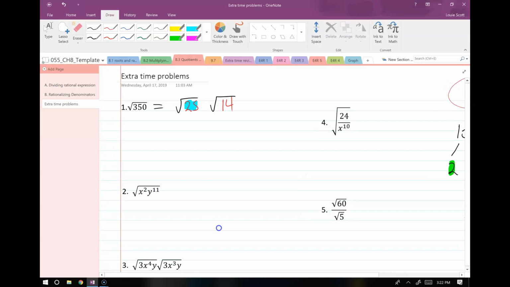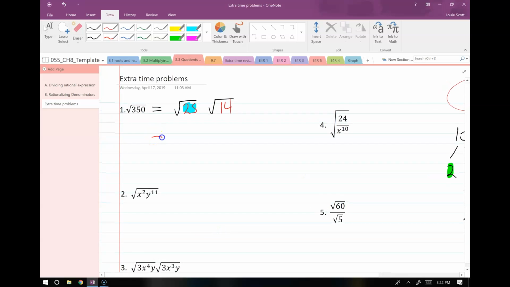All right, so we have 25 times root 14. We simplify the first part. Square root of 25 is just equal to 5. And root 14 just stays as it is.